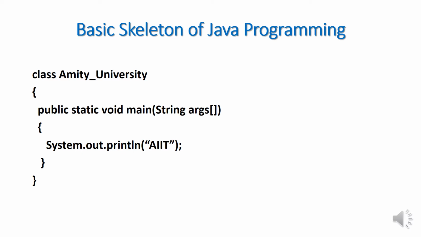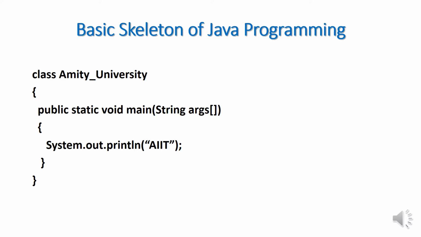Now you cannot write only the main method, how you were used to writing in C and C++ programming languages. Basically in C and C++ what we use as function, the same thing is called method here. So this is the convention of calling a function in Java as a method.